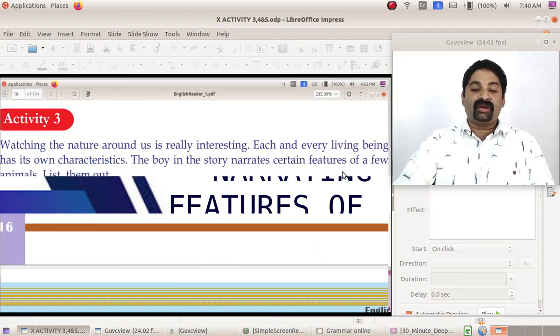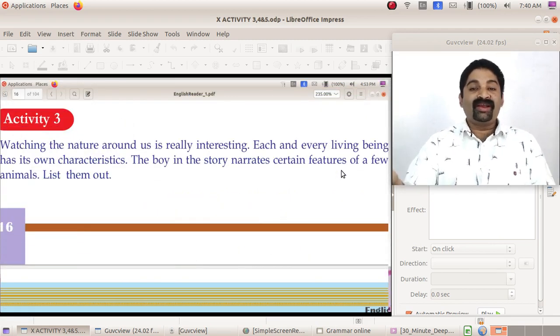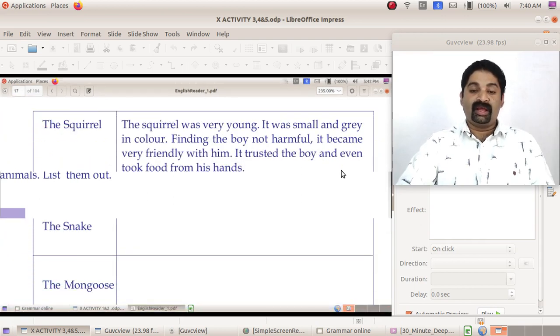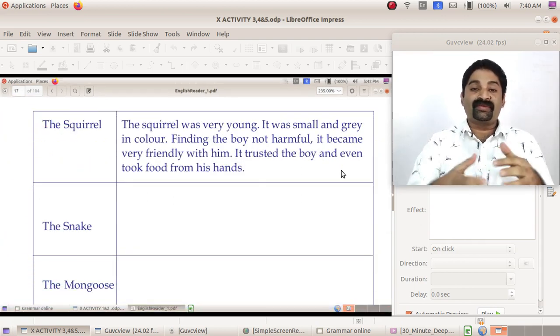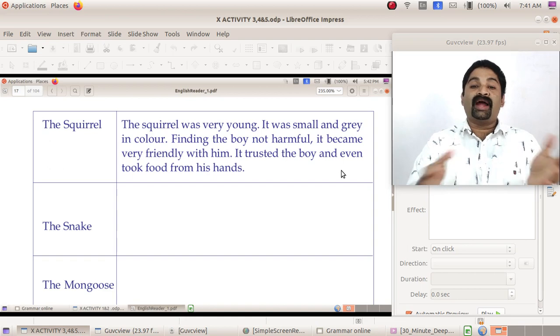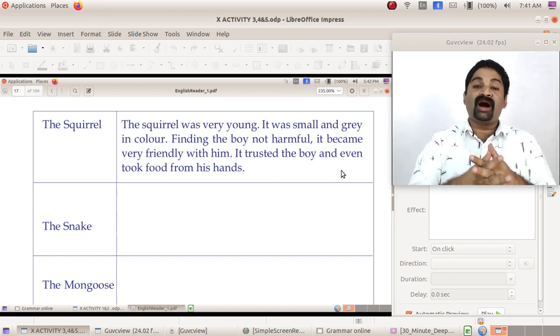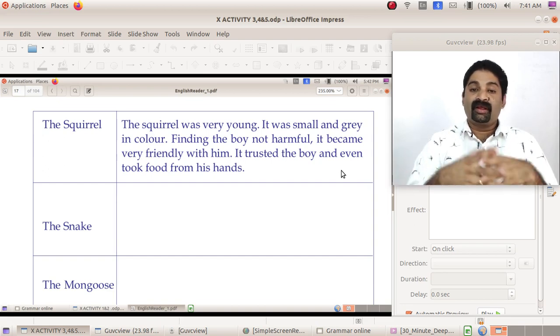In this activity, the boy is describing the features of certain animals. Let us learn how he does it, and let us do this activity. First of all, let us see how he describes the squirrel. He said about the squirrel, it was very young, it was small, gray in color, and when it found that the boy was not harmful, it was very friendly. It came to him and even took food from his hands. That is how he narrates.